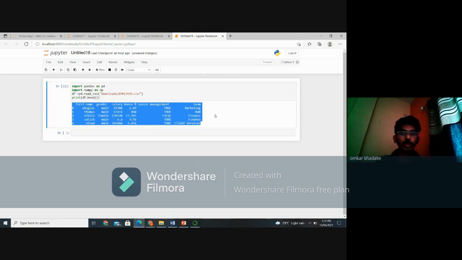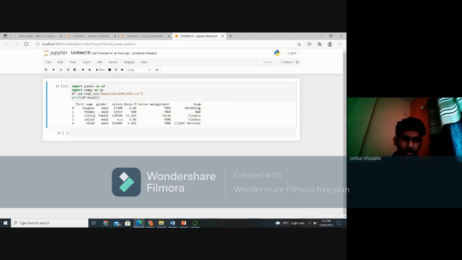After running this program, we get the first 5 details of employees: gender, first name, salary, bonus, senior management yes or no, and the team he is in. If you see carefully, you see some blank values, like here NaN or NA is used.